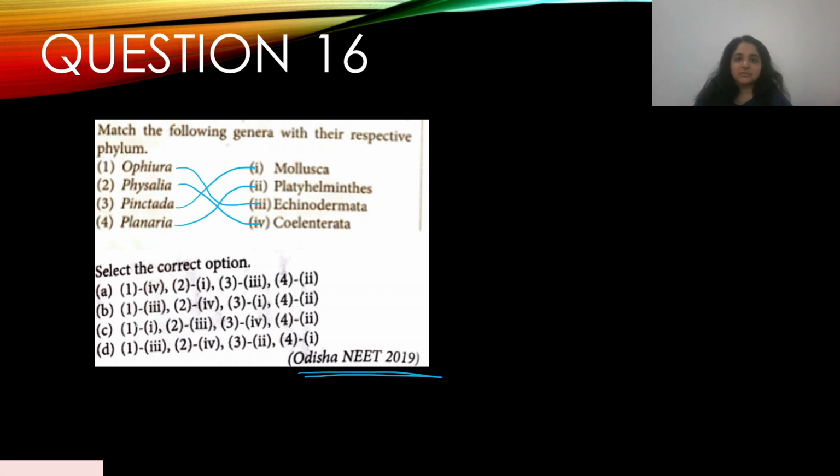Oh, these are such difficult names. It's difficult to pronounce them at times. Okay, Ophiura is Echinodermata. That's 3 over here. Physalia is Coelenterata. So that's 2, 4. And Pinctada is mollusk. It's 3, 1. Okay, so we found our option. It's 4, 2. So the option is B.